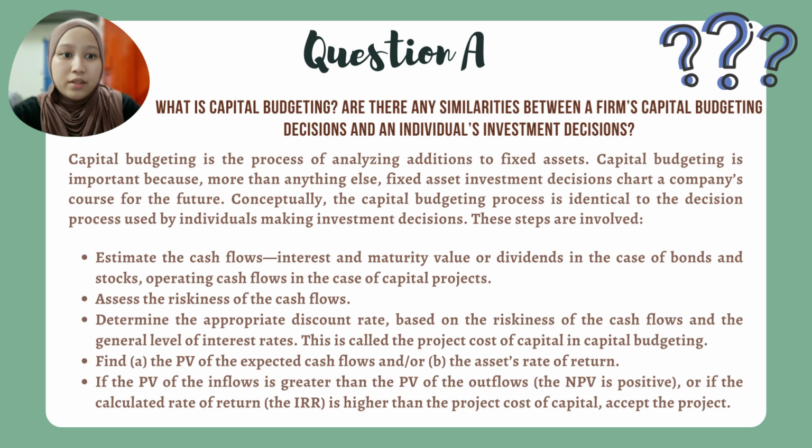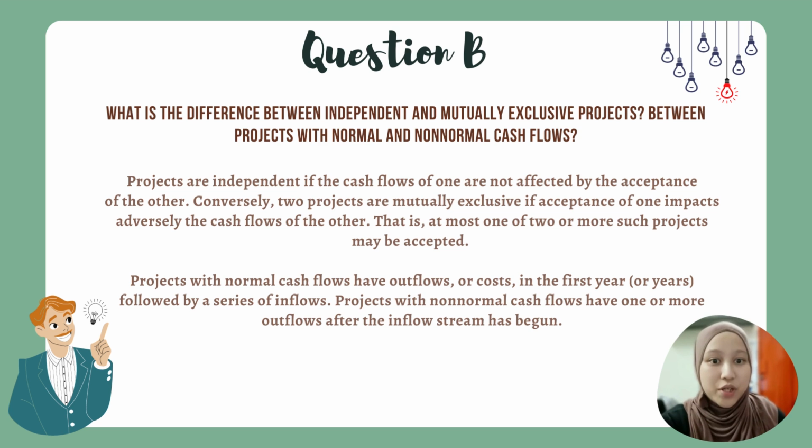Fourth, find the PV of the expected cash flow or the asset's rate of return. Fifth, if the PV of the inflow is greater than the PV of the outflow, which means the NPV is positive, or if the calculated rate of return, which means the IRR, is higher than the project cost of capital, then accept the project.